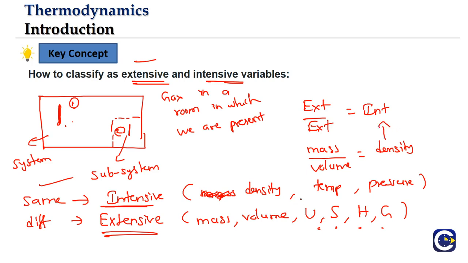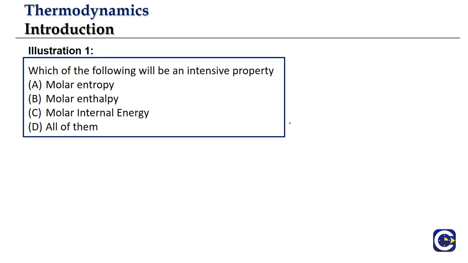So what is happening is that the dependency on mass will be cut. We take a ratio, and here and here the dependency on mass will cancel. So the ratio of 2 extensive properties will be an intensive property. This we will also have to remember, because it might be useful in solving some questions. Let's look at this question.